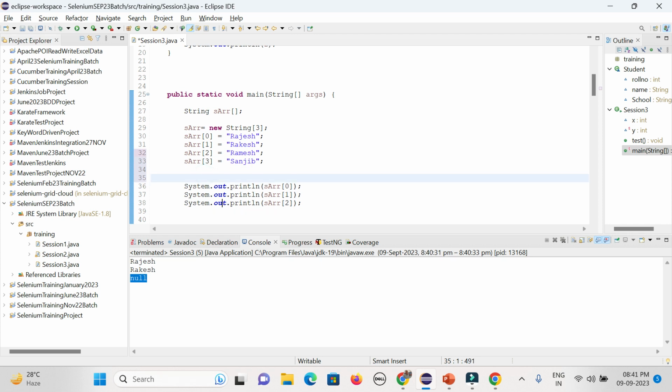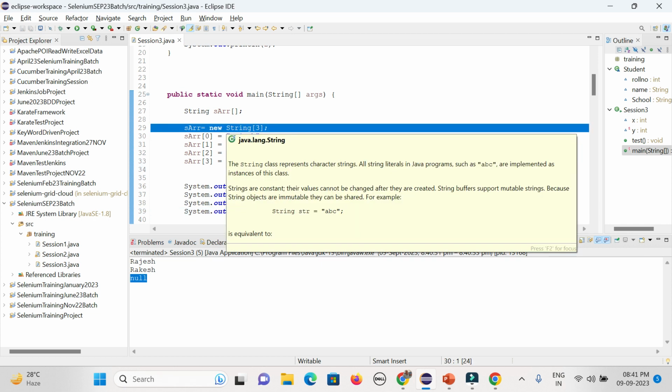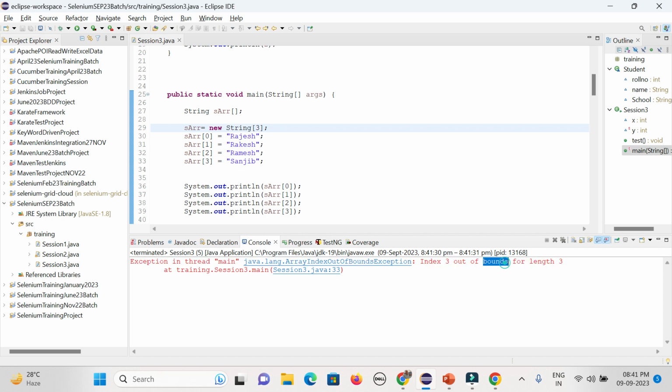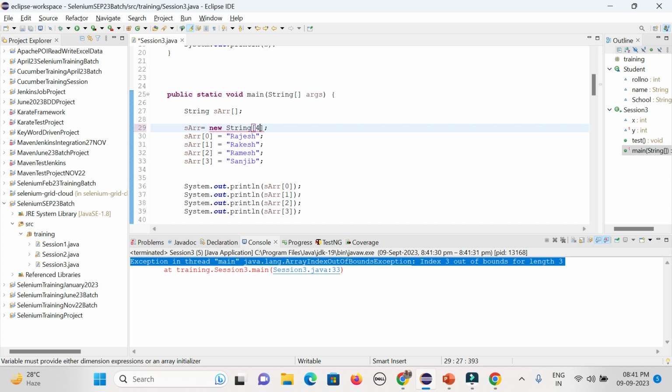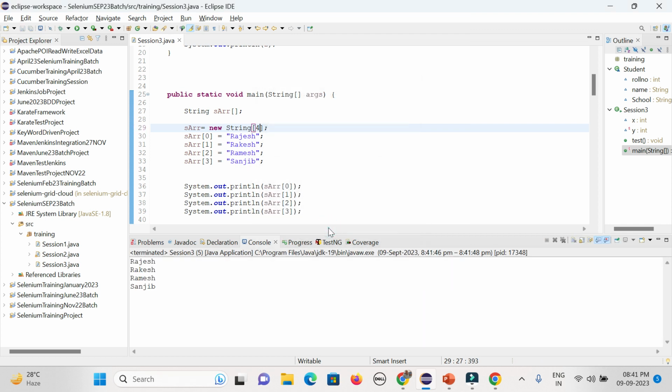But now if you want to access the fourth element, which is the third index, it will throw the error. Why? Because your size is 3, but you are defining something called the fourth element, so definitely it will not support it and it will throw an index out of bound exception, index 3 out of bound for length 3. Now if you just change the size to 4, it will work. So that is the limitation of the array, which can be solved using the collection framework. You can slowly get to know. Okay, now it is fine. So that is the one dimensional array with string data type.